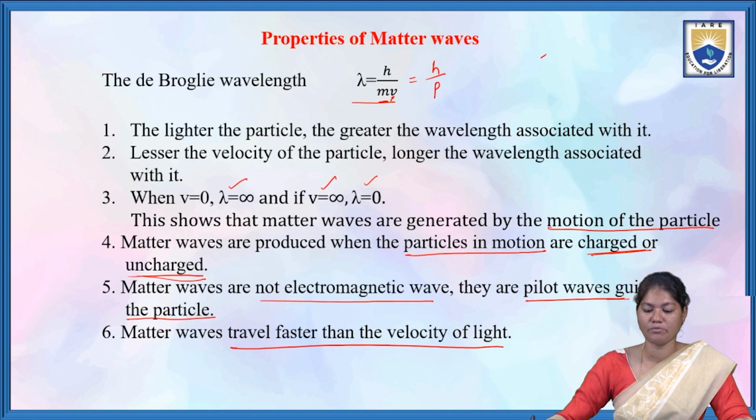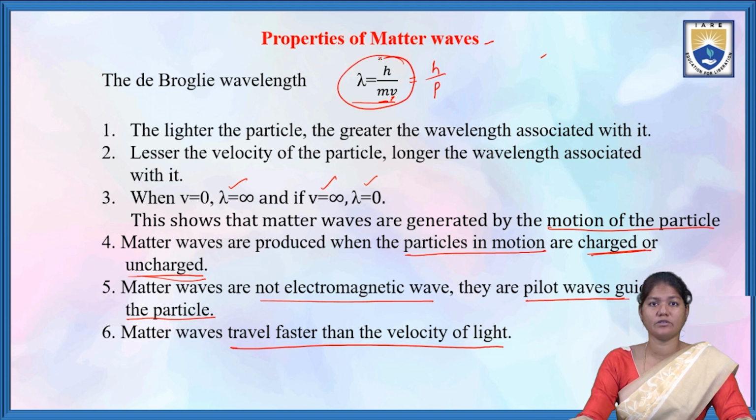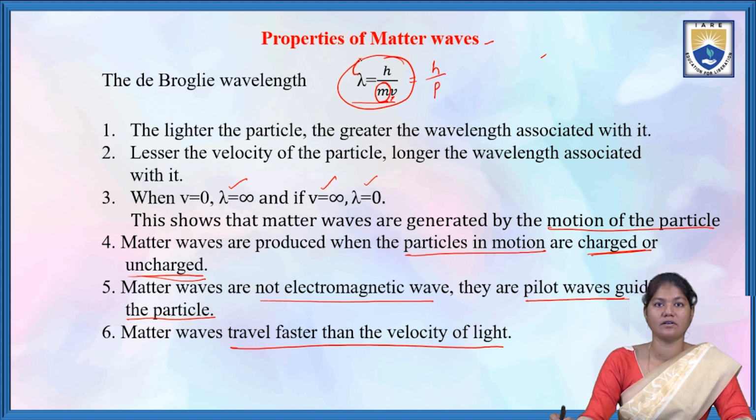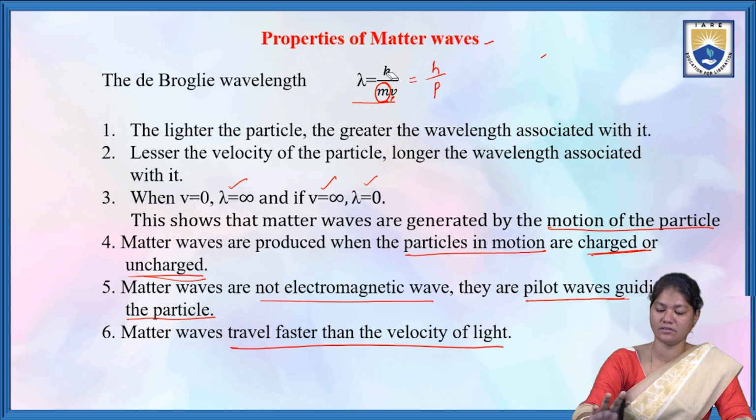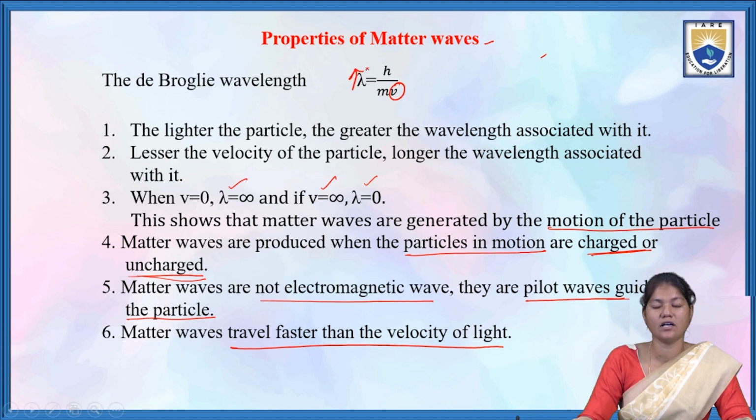Next, properties of matter waves. By taking the de Broglie wave equation, lambda is equal to h by mv, we can write the properties. The lighter the particle, the greater the wavelength, and the lesser the velocity, the longer the wavelength.